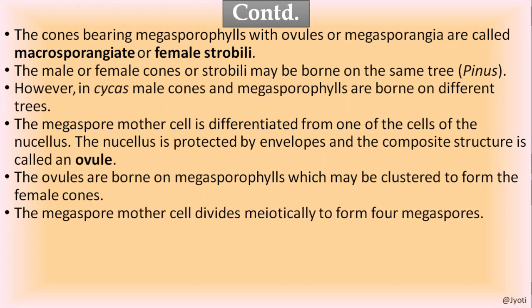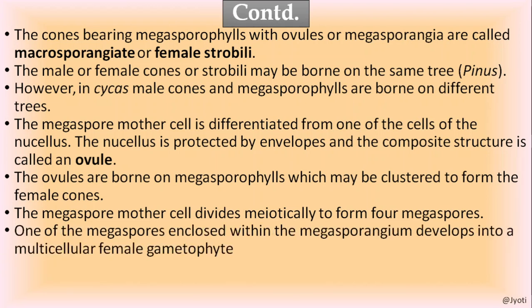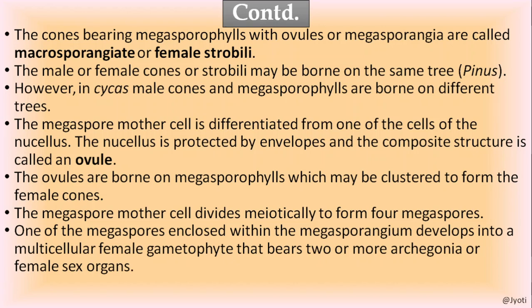The megaspore mother cell, as I said, divides meiotically to form 4 megaspores, and one of the megaspores enclosed within the megasporangium develops into female gametophyte. So here the ovule is the female gametophyte that bears 2 or more archegonia or female sex organs.